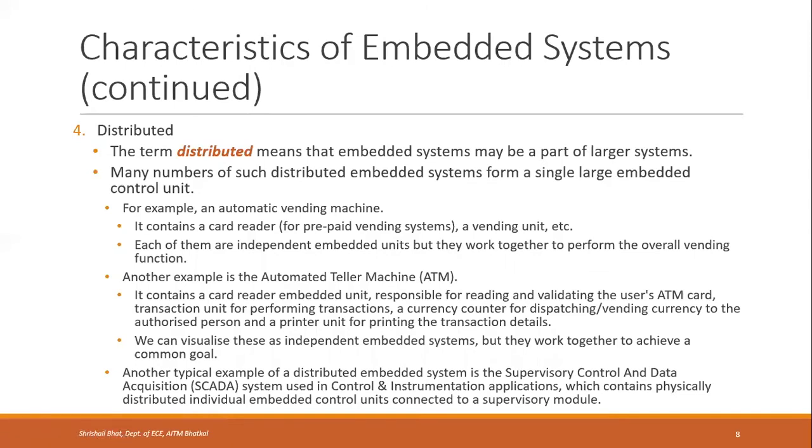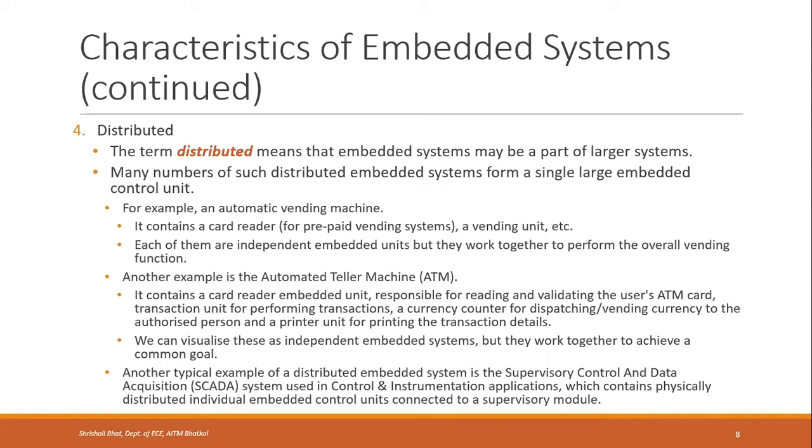Next characteristic of embedded systems is that they are distributed. Distributed means it is not one complete system, but embedded systems may be a part of larger systems. So there is one big system, and in that there are small parts of embedded systems. Each of them is an embedded system. Many such distributed embedded systems form a single large embedded control unit. For example, you can take an automatic vending machine.